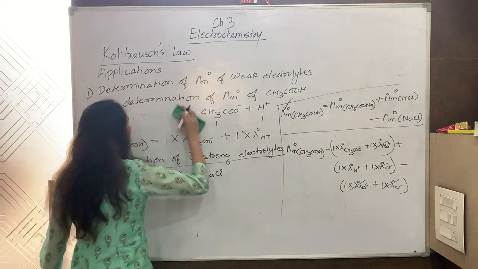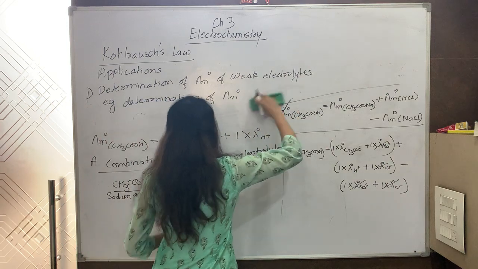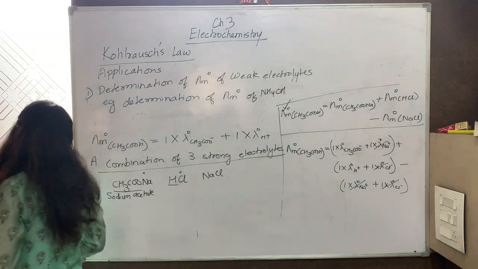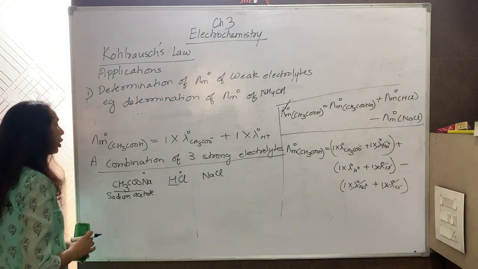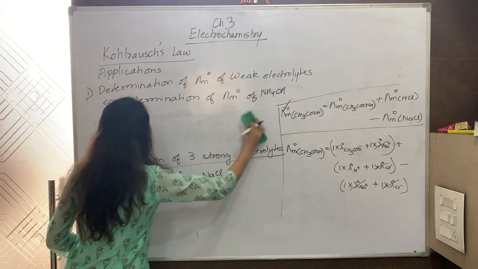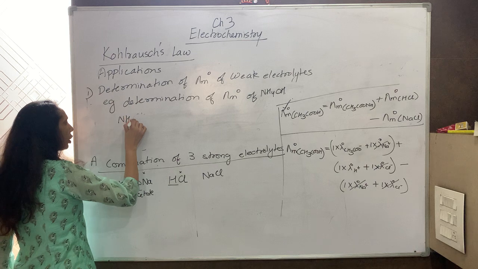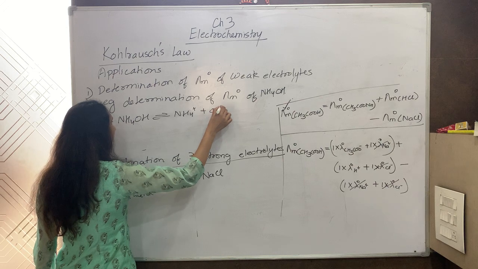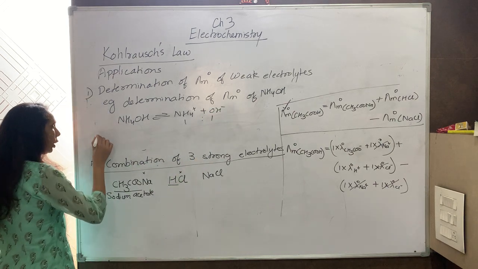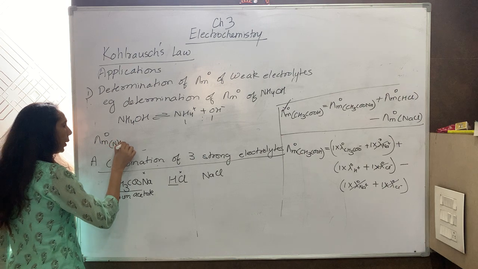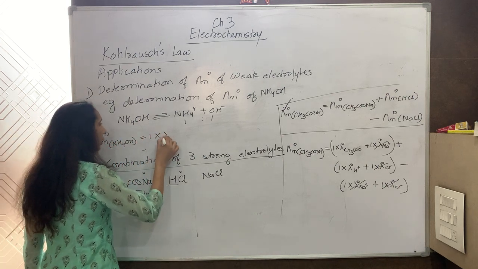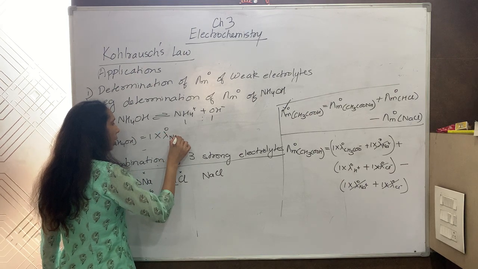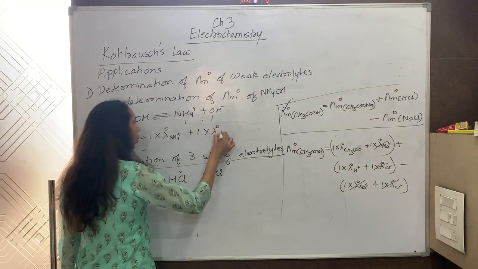I am taking the example determination of limiting molar conductivity of NH4OH, ammonium hydroxide. It is a weak base. I have to take a combination of 3 strong electrolytes. You know NH4OH, how it will ionize. It is not a strong electrolyte, so not completely ionized, but this will ionize like this, so 1:1. So I know that lambda m naught NH4OH will be equal to 1 into lambda naught NH4 positive plus 1 into lambda naught OH negative.